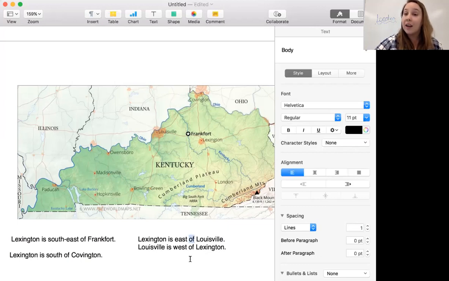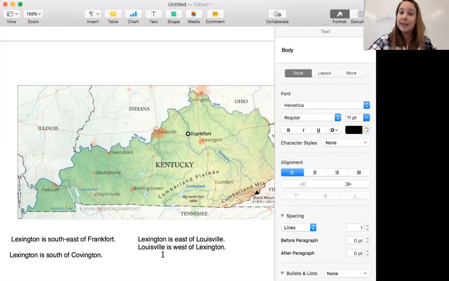So Lexington is east of Louisville, and Louisville is west of Lexington. That of means that in relation to the second city, or second state, you would travel in this direction to get to the first one. So if you are in Louisville, you're going to travel east to get to Lexington. If you're in Lexington, you're going to travel west to get to Louisville.